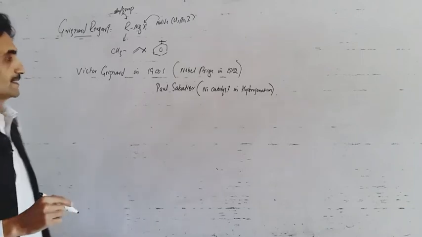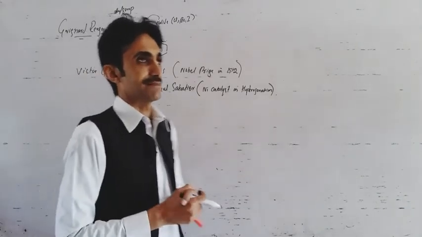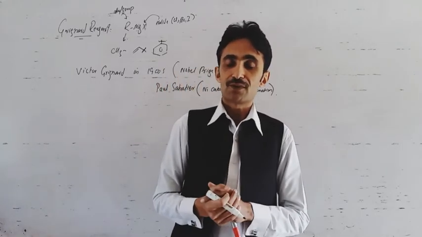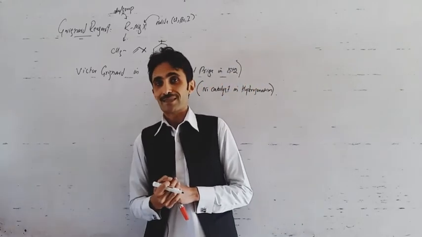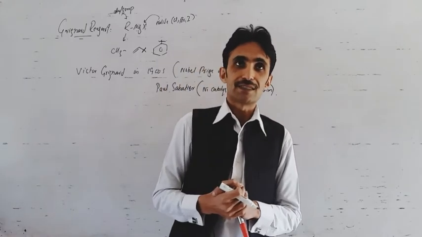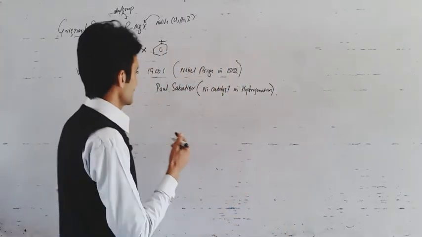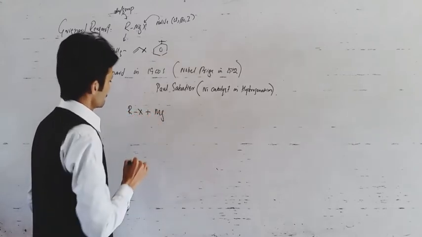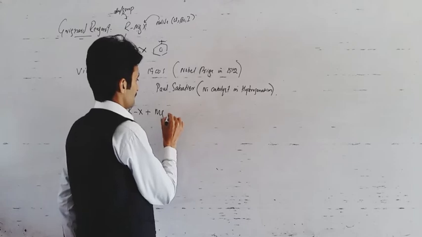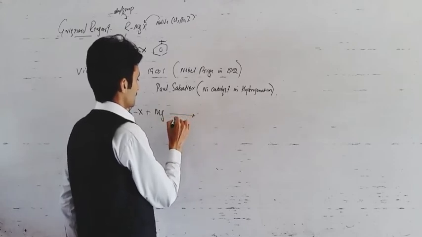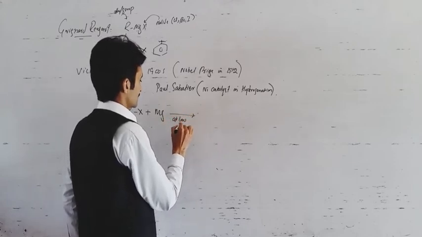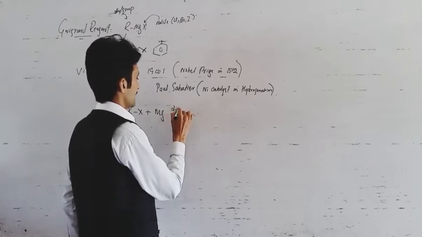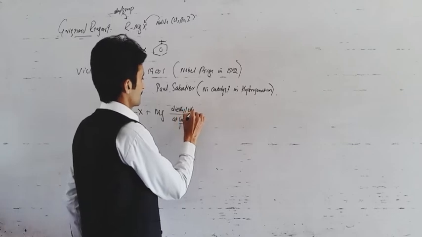Okay, so Grignard reagent is a very important organometallic compound. When we talk about Grignard reagent, the first important thing about this compound is its structure, how it exists or how it is made. So, Grignard reagent is basically made from alkyl halide when it is reacted with magnesium metal at low temperature in some inert solvent such as diethyl ether.